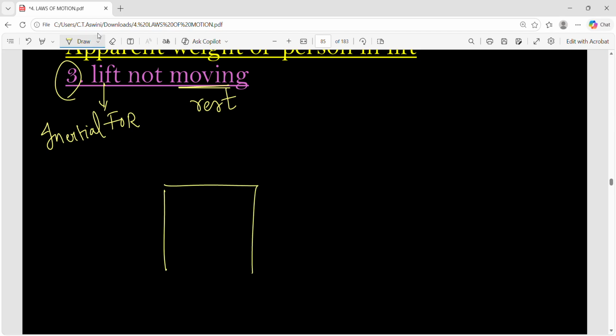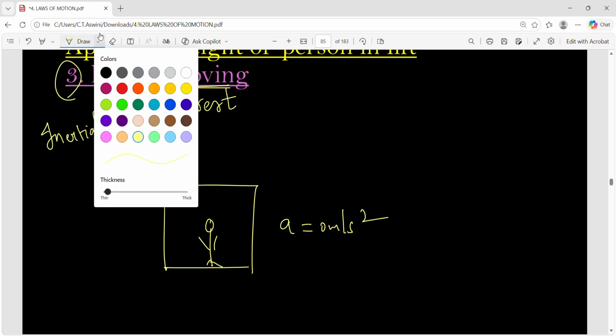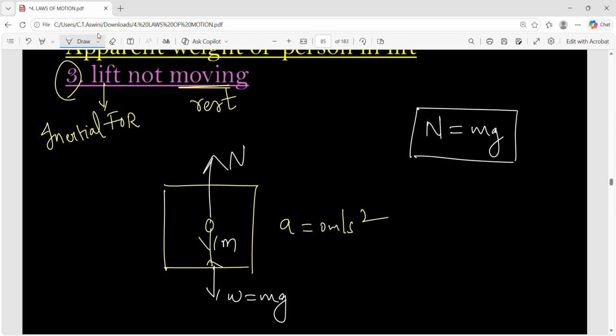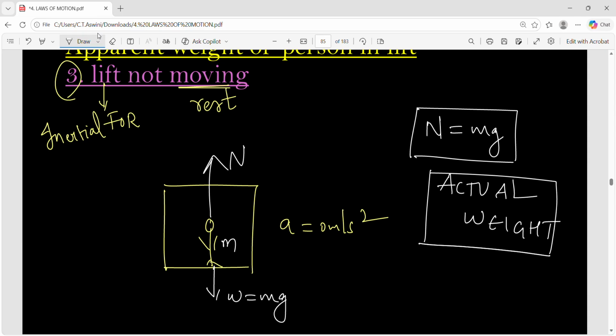Now the lift is not moving, so let us consider this case. This is a lift not moving. That means acceleration is 0 meter per second square. And you are the observer inside the lift. So what will be the forces acting? Your mass is m kg. So downward your weight will be acting, which is m into g. And upward normal reaction. So apply Newton's second law of motion. F net is equal to ma. Upward forces are equal to downward forces. And there is no m into a because acceleration is 0, no pseudo force, nothing. So what is the normal reaction? Mg. That means you will feel your actual weight when the lift is not moving.